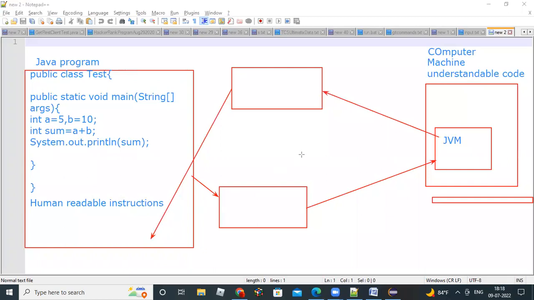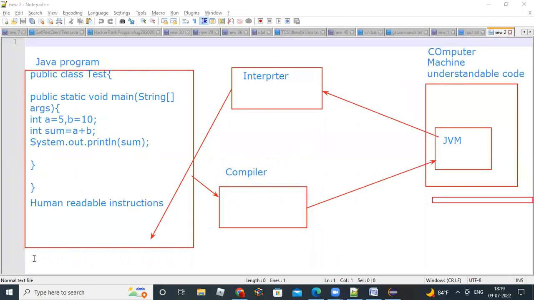So this is how it is happening. What do you call this module? This is called the compiler, and this is called the interpreter.